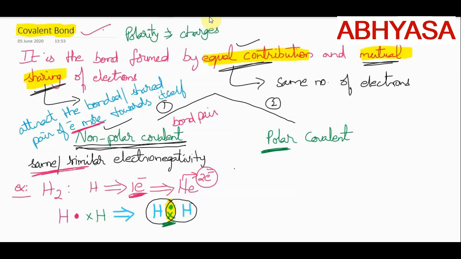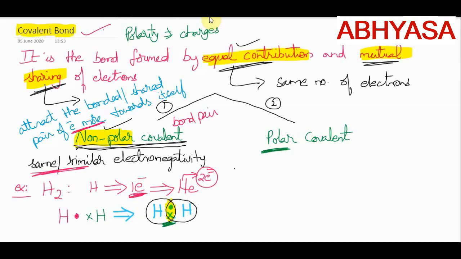Now, as both of them are attracting equally, there is no chance of any development of charges here. As no charge is developed, we call this one non-polar. Non-polar means no charges. Clear? Non-polar means there is no development of charges. Why is charge not developed here?